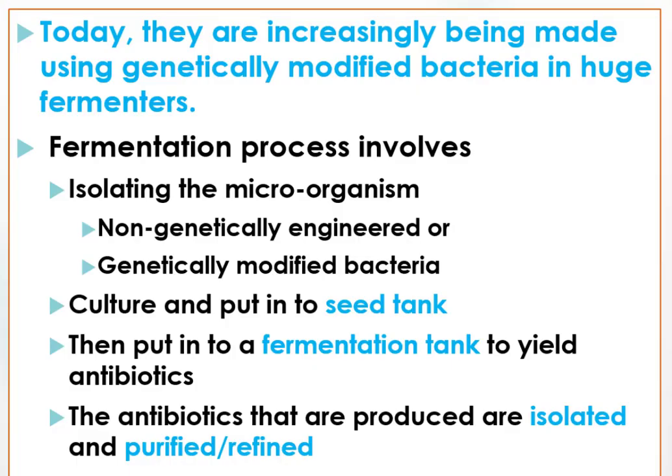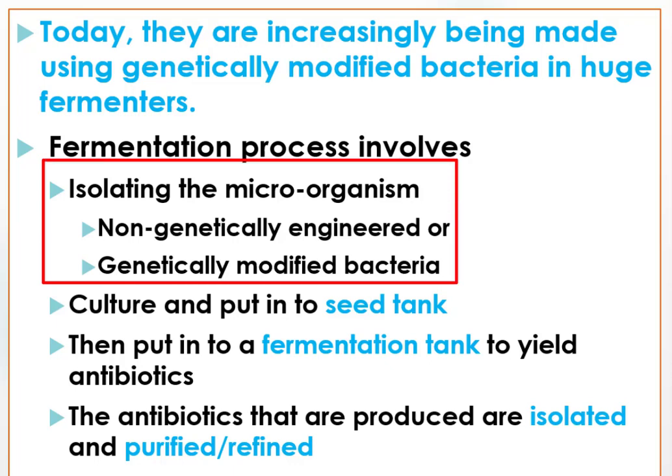These highly valuable antibiotics are increasingly being made by using genetically modified bacteria in huge fermenters. Antibiotics in special fermenters can be produced through fermentation processes. These fermentation processes to produce antibiotics involve the following valuable steps. The first one, we need to isolate the microorganisms or bacteria that can produce the antibiotic that we exactly require.